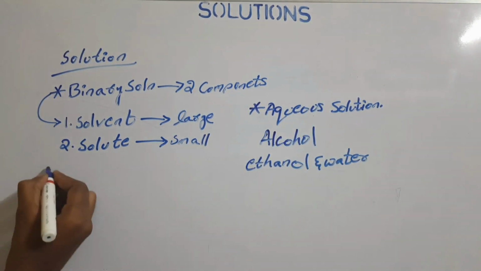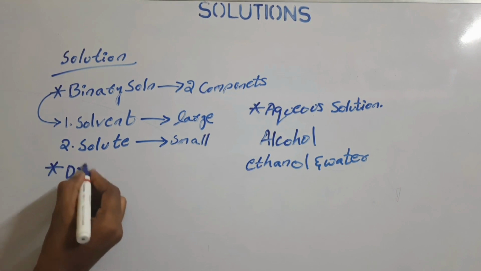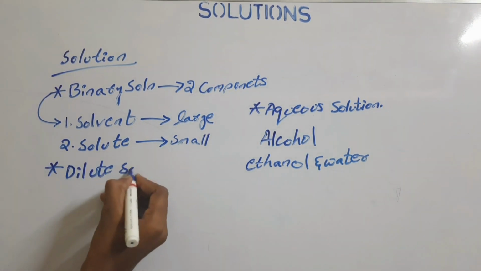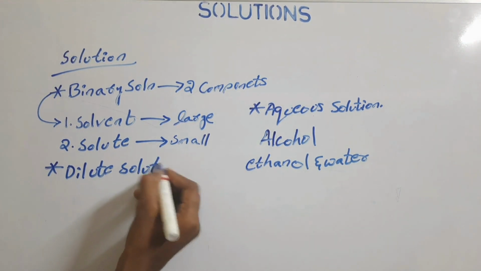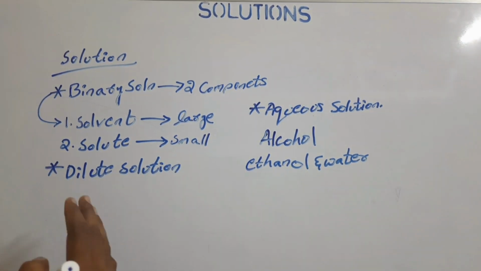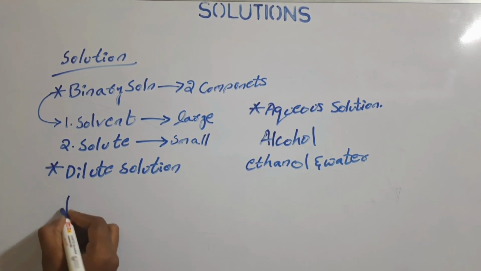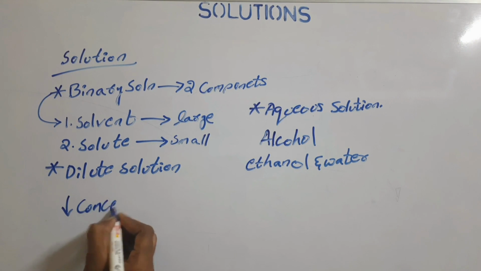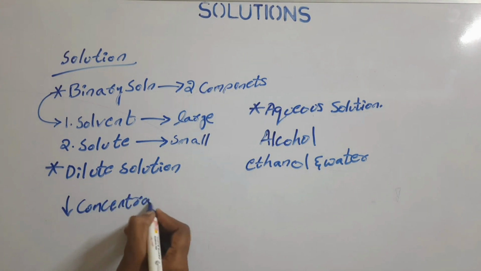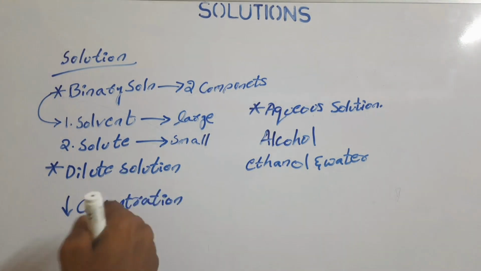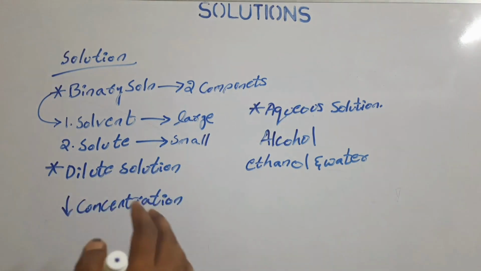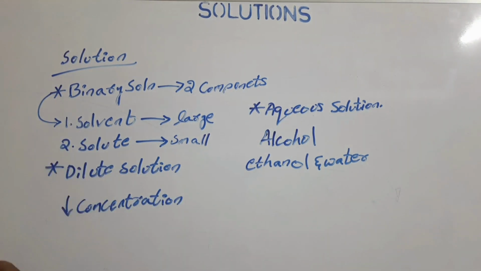In the same way, let us look at the dilute solution. The dilute solution is a type of solution in which the amount of solute is very low. Dilution is a process of decreasing the concentration by adding water. As we add water, the concentration of the solution decreases. So the process of decreasing the concentration of a solution is called the dilution process.